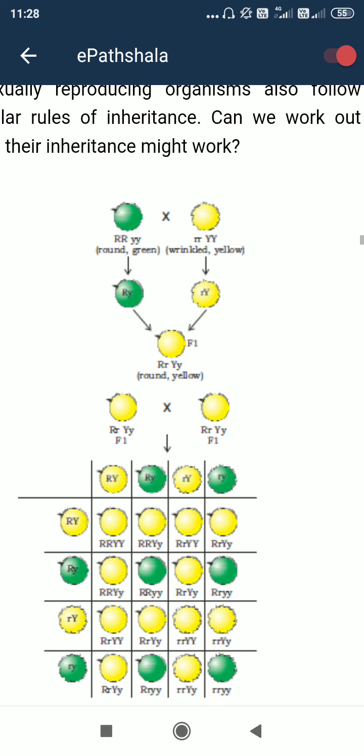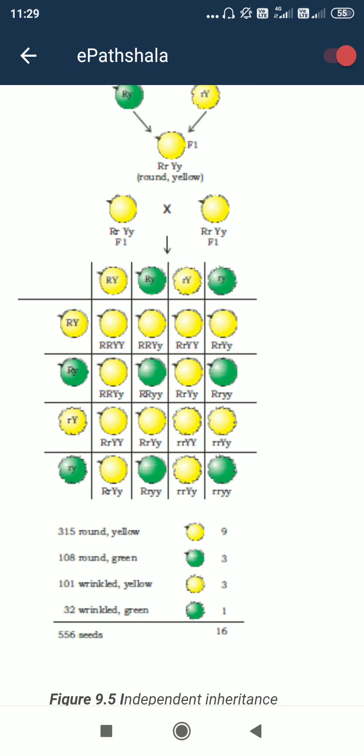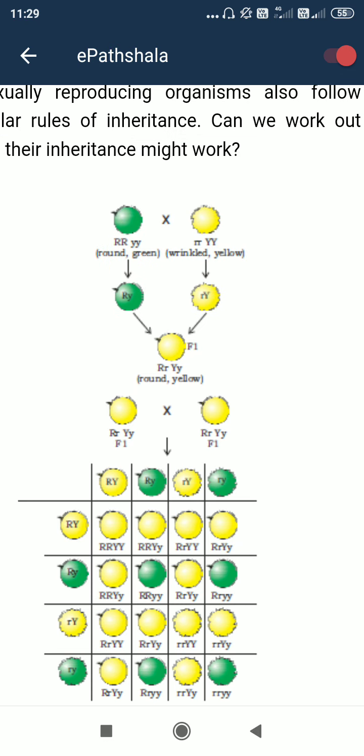So here you can see capital R means round shape, round pea, and small y means green, capital Y means yellow. Capital Y small y is yellow, that means capital Y is also a dominant trait or dominant allele. That's why when hybrid genes are present, it is still showing the dominant feature, that is yellow.